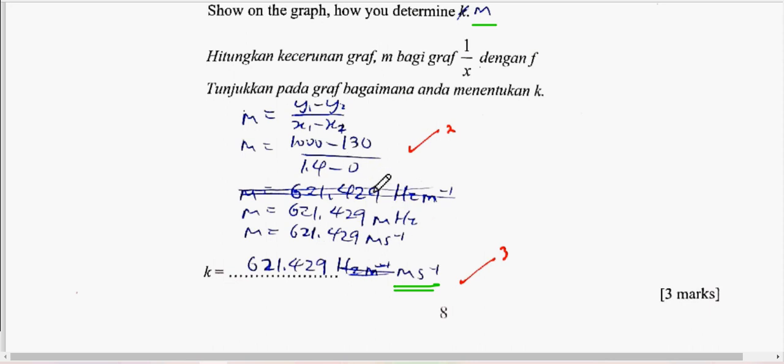Then for the unit, we know just now the vertical axis is the frequency. Frequency is in hertz. So vertical axis over horizontal axis, which is 1 over m, so it means per meter, like that, right? So now you can bring m up.